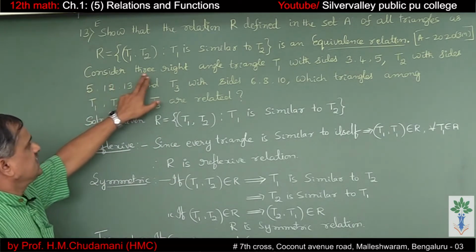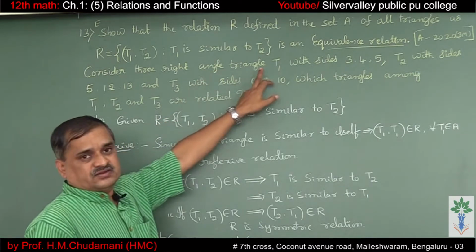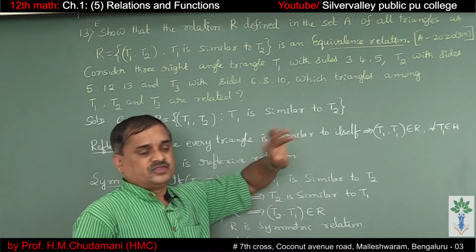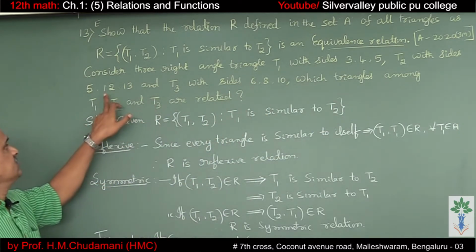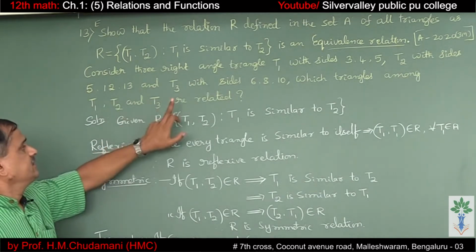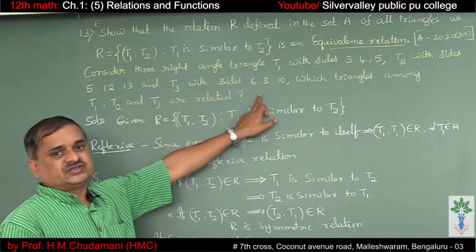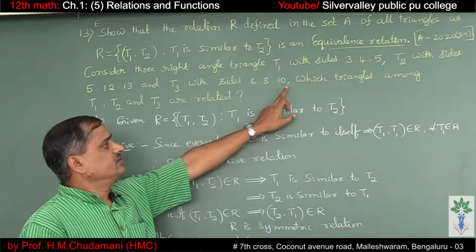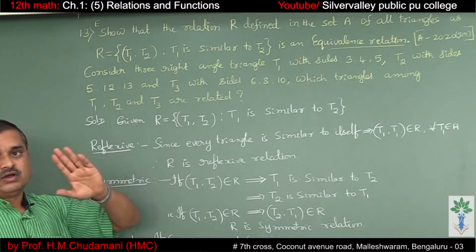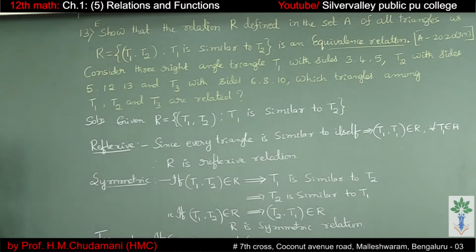Continuation. Consider three right angle triangles: T1 with sides 3, 4 and 5, T2 with the sides 5, 12 and 13, and T3 with the sides 6, 8 and 10. Which triangles among T1, T2, T3 are related?